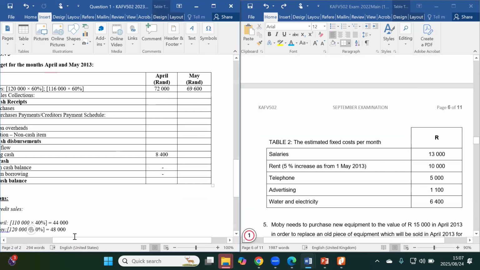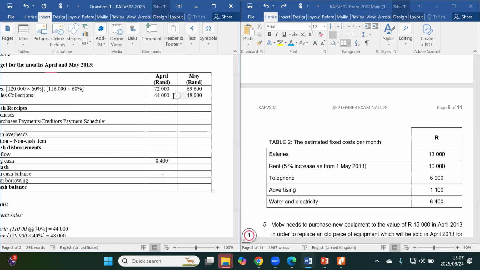So we're just simply going to plug these amounts. For this particular month of April, we're going to have 44,000. And then for the other month, it will be 48,000. Given that we've done the calculation separately, you can indicate it directly on the figures, putting in brackets calculation one, just to indicate where you performed the calculation.